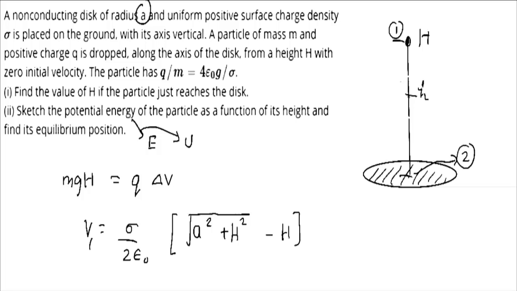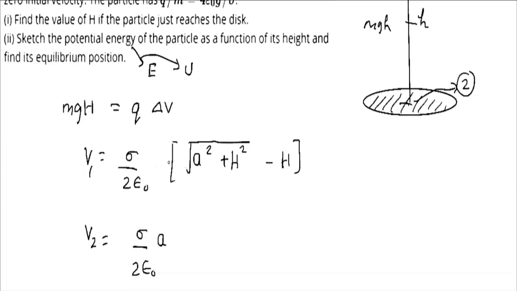We can just write it, for example, at this location. What would be the potential energy? mgh. And what would be the potential energy due to charge? What would be the potential energy at any height? We can write it in terms of this, so potential multiplied by the charge q.